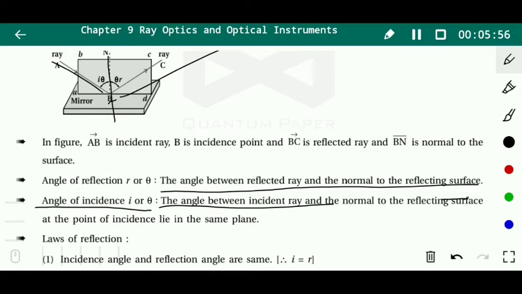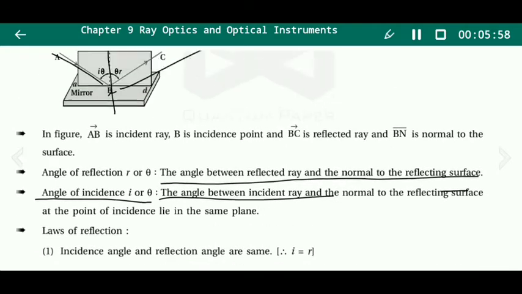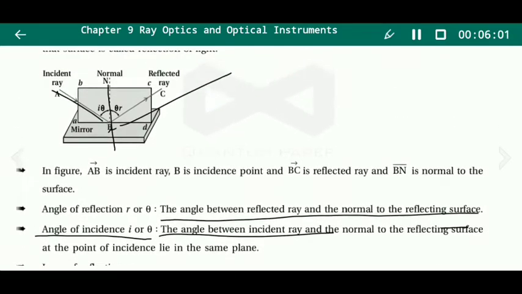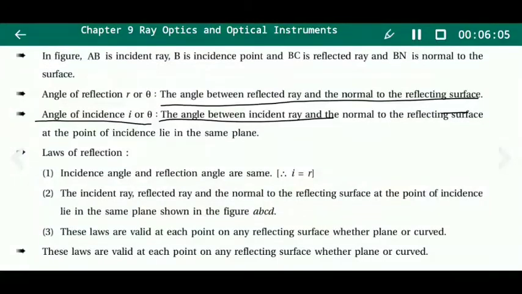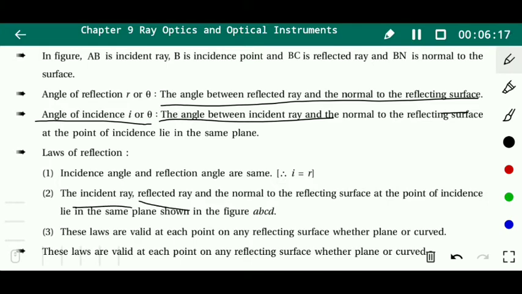So here we write the law of reflection from this figure. See this figure very carefully. The first law of reflection is that the incident angle and reflection angle are the same. Then the incident ray, reflected ray, and the normal to the reflecting surface at the point of incidence lie in the same plane.